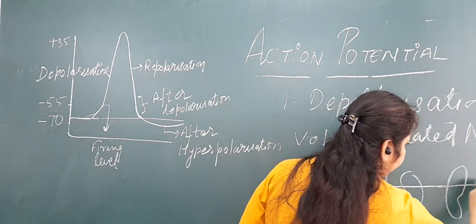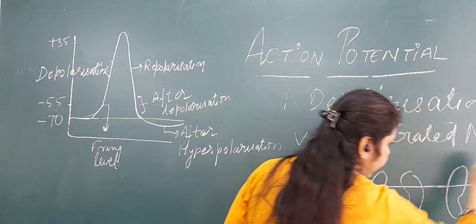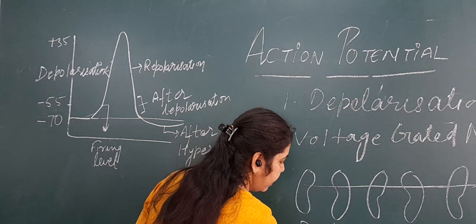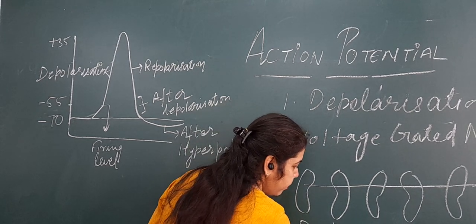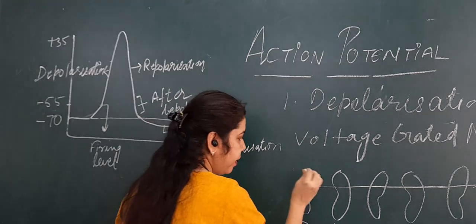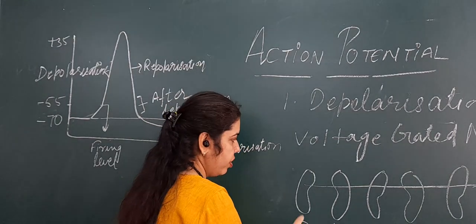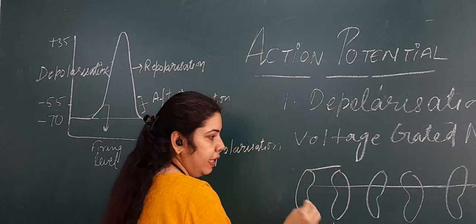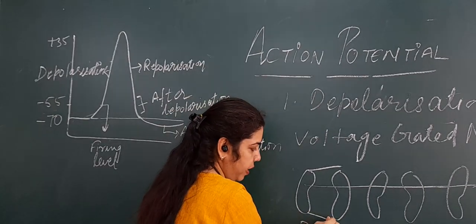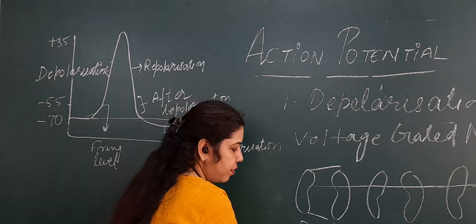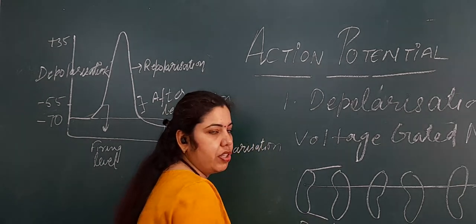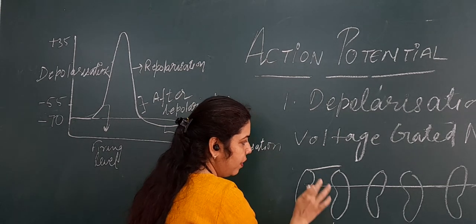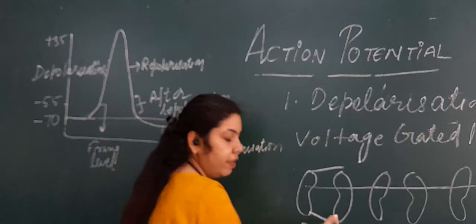There are three states of a voltage gated sodium channel. First is the resting state. In the resting state, it has two gates, the activation gate and the inactivation gate. The activation gate is present outside the membrane and the inactivation gate is present inside the membrane. During the resting state, the activation gate is closed and the inactivation gate is open.